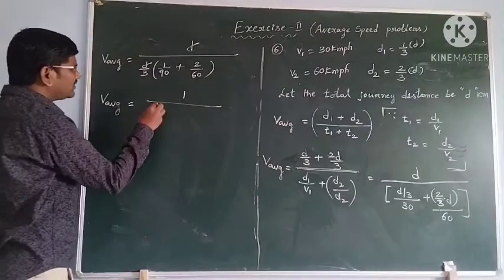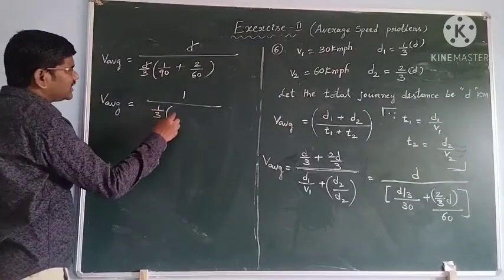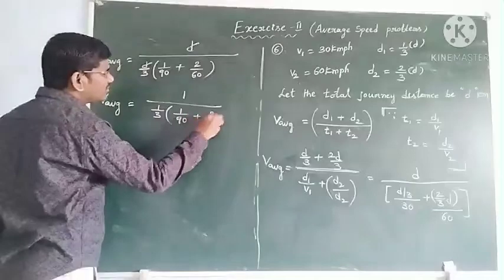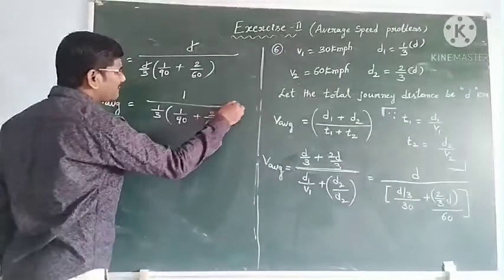So V average equals 1 by 3 into 1 by 30 plus 2 by 60.